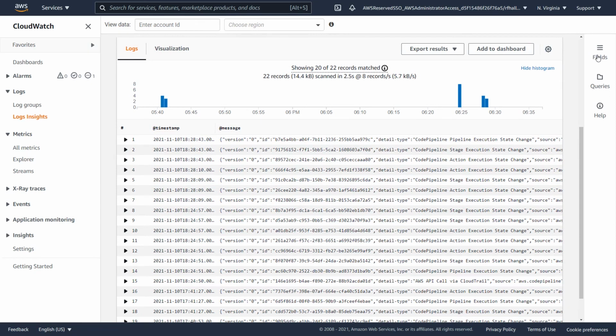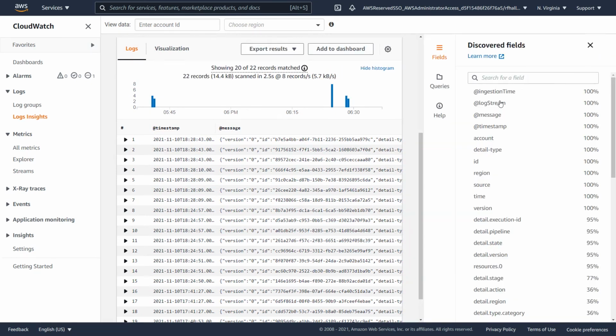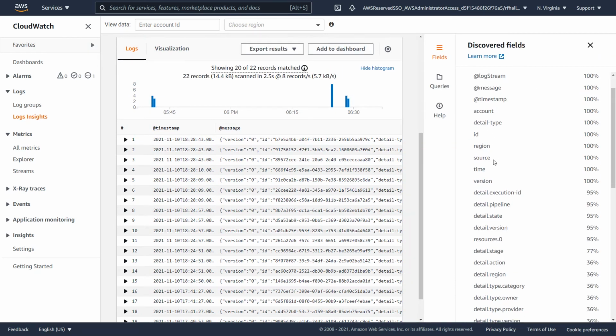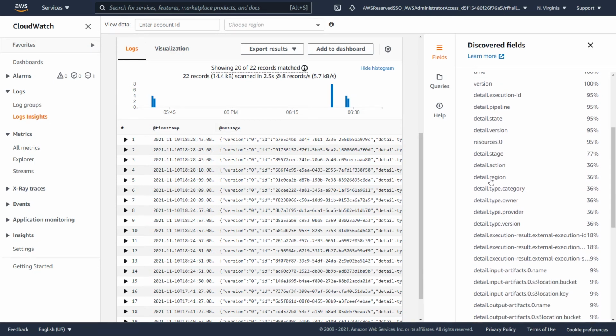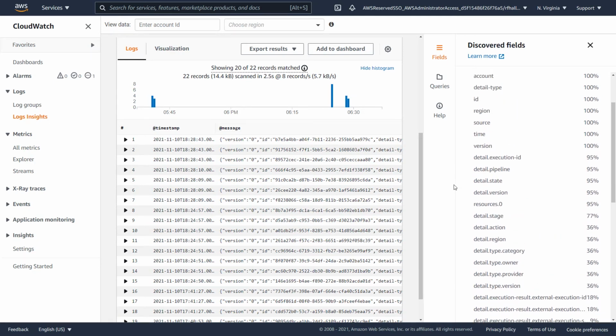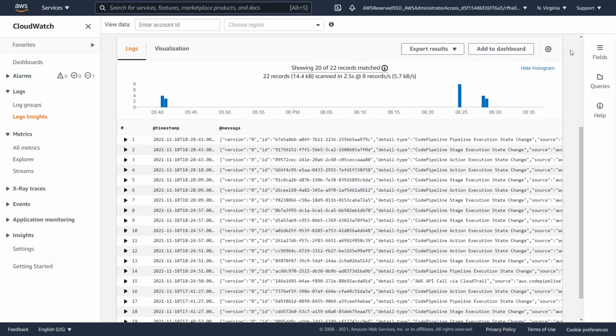And what I'd like to show is, if we take a look at our fields, we can see the different types of fields we have available to us, such as ID, region, source, version, execution ID, pipeline, state, etc. All of these are different fields that exist within our logs, which we can now leverage with something like a metric filter or one of these queries, which we can then add to a CloudWatch dashboard. So now let's go ahead and take a look at what our metric filters would look like.